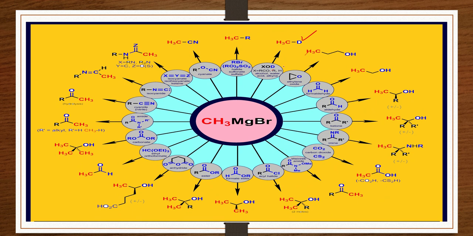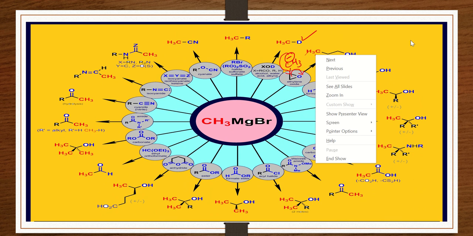So this methyl nucleophile will be attacking this carbon. There will be ring opening here, thereby you get your OH group at the end, and the methyl group at the other side of your product.